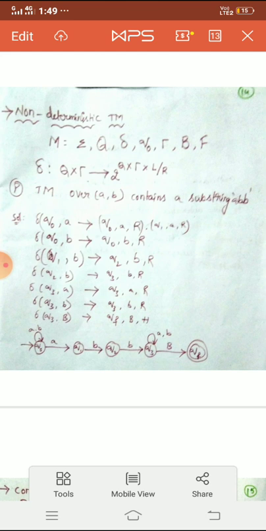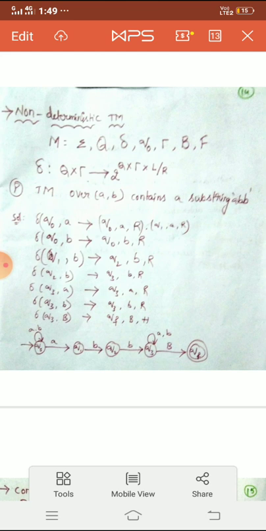Then you can have any combination of either a or b, and the loop gets repeated till it gets the blank symbol. The blank symbol represents the end of the string. Soon after finding the blank symbol and having traversed the substring abb, here you are in the final state, right? Observe the initial state.